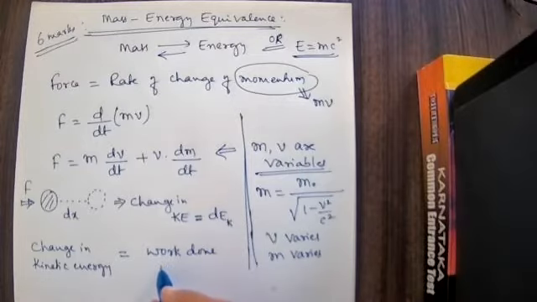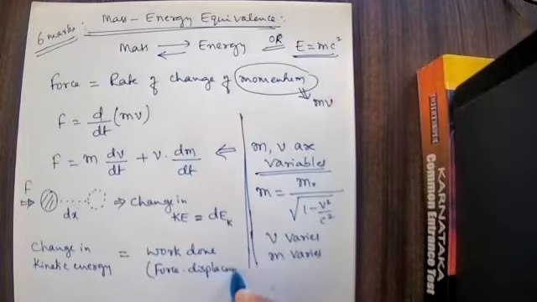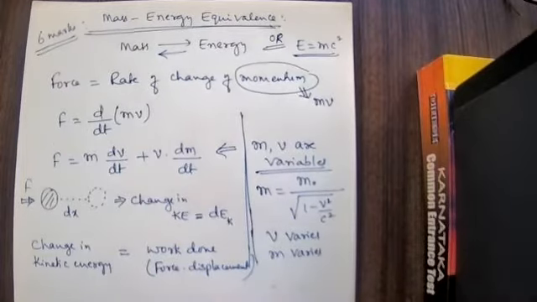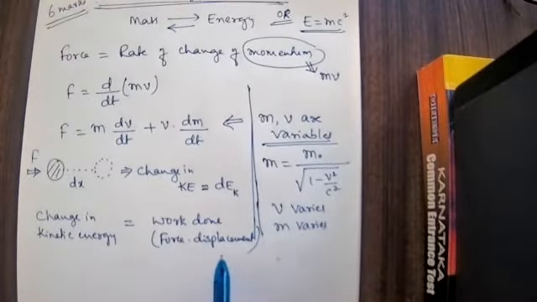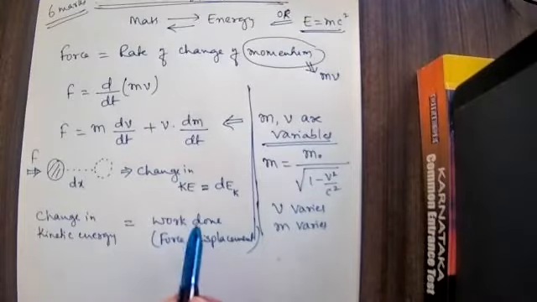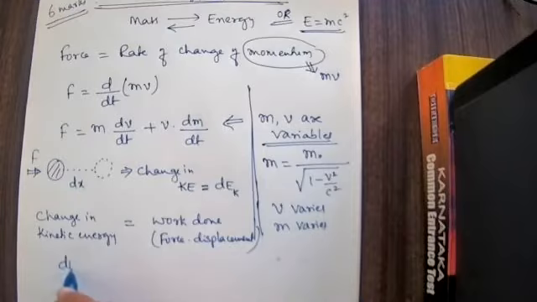The work done by the body is equal to force multiplied by displacement. Again, taken from first PUC concept: work done is equal to force into displacement, a dot product, of course. The change in kinetic energy is dEk.